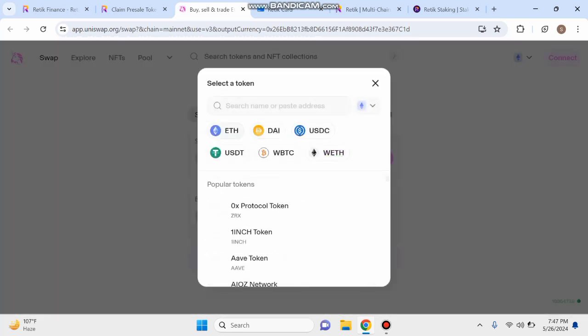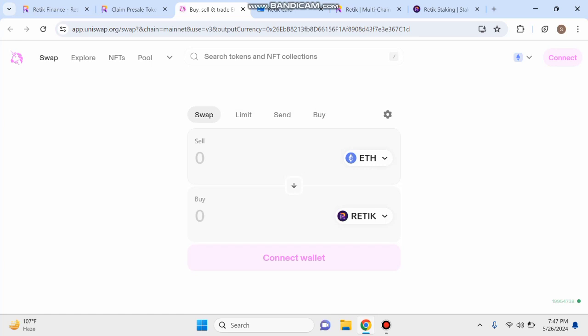For example, I select token Ethereum. Then you can enter your Ethereum amount. Then you can buy Ratic Finance token. If you swap Ratic Finance to Ethereum, then you can click here and enter your Ratic Finance amount. Then you can buy Ethereum, and next we go back to the home page.